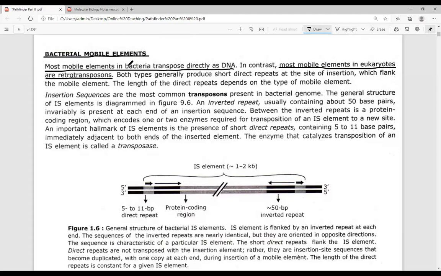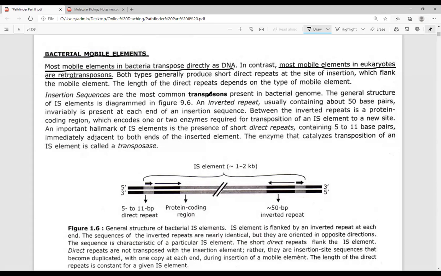In the case of bacteria, they are transposed in the form of DNA. In the case of eukaryotes, they are transposed in the form of retrotransposons.